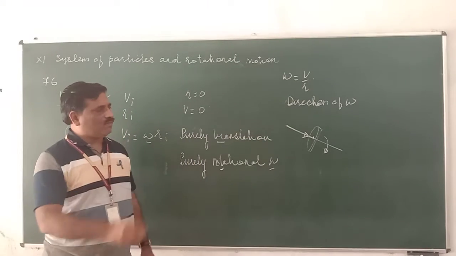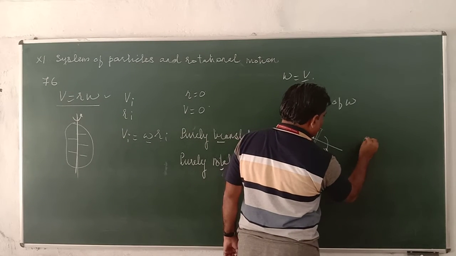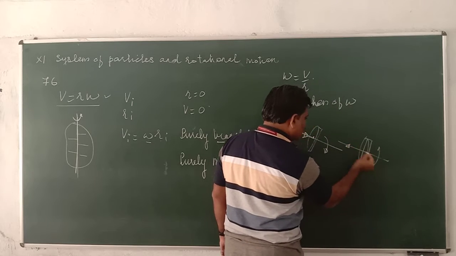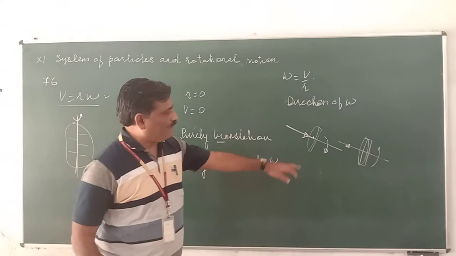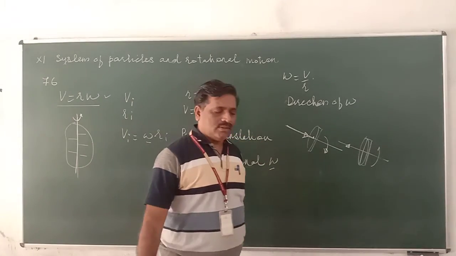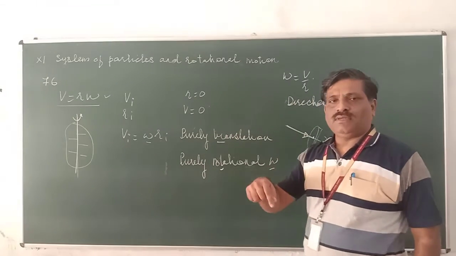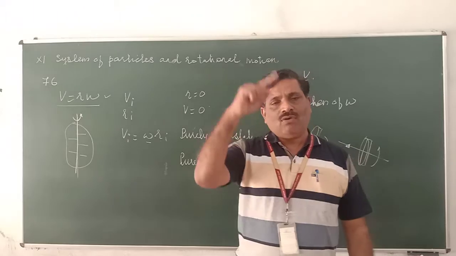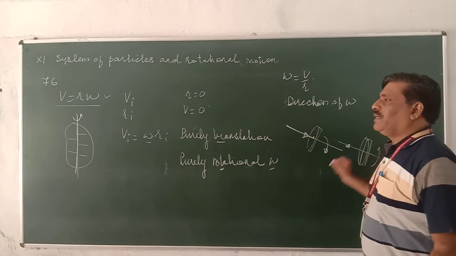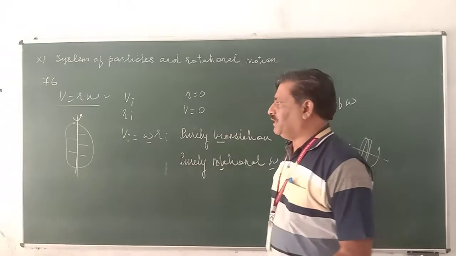But if the same disk is rotating in the anti-clockwise sense, angular velocity is outward, not inward, perpendicular to the plane of the disk, along the axis of rotation. For anti-clockwise, it is outward. For clockwise, it is inward. Please keep this in mind. It gives you the direction of angular velocity.